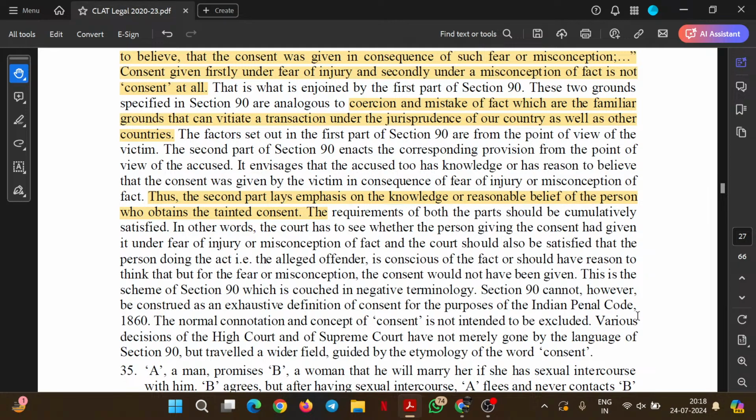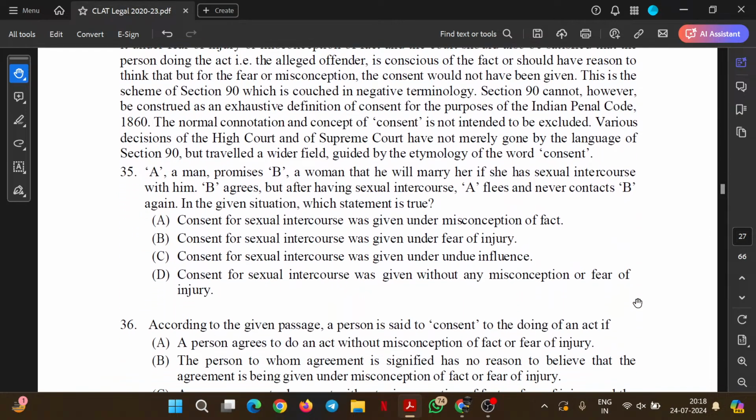That would allow us to take away all the scenarios that are not consent and would allow us to choose what is the right consent, what is the valid consent. Fair?